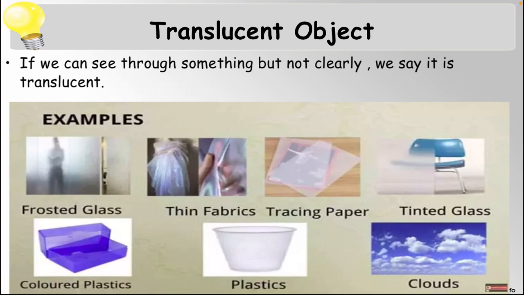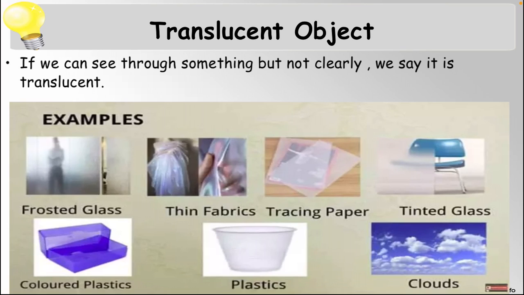Any object kept on the other side of a translucent object is not clearly visible. Faint shadows form with these objects because they do not block the light, but partial light comes through. In frosted glass, when a glass has moisture or is frosted, we cannot see the opposite side clearly, but partially we can see the opposite side.